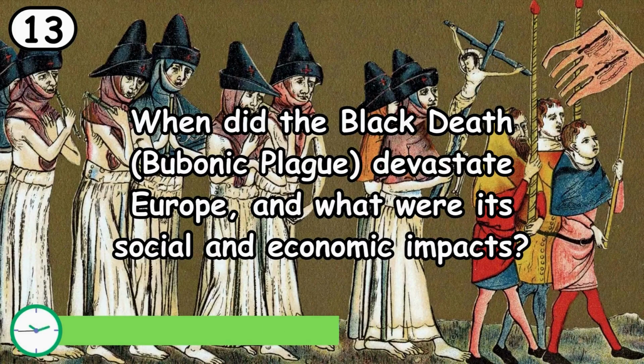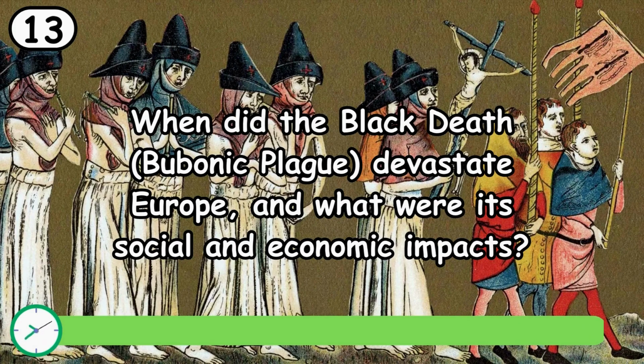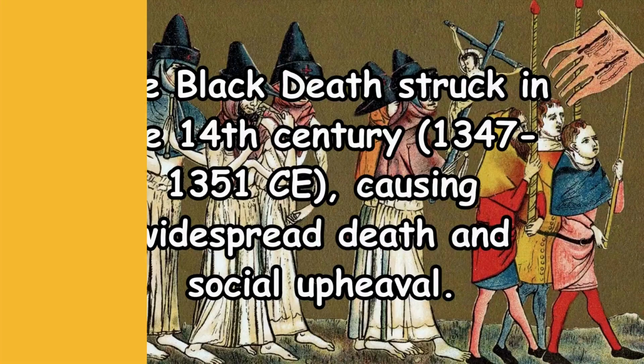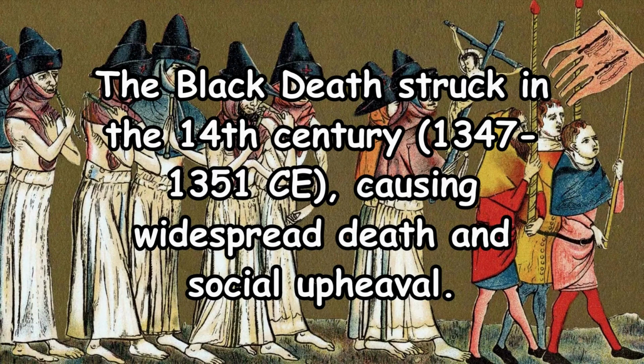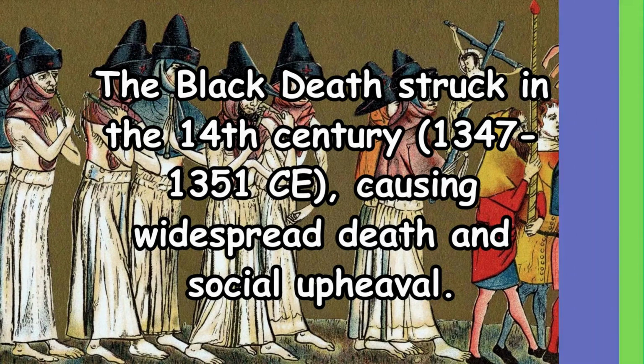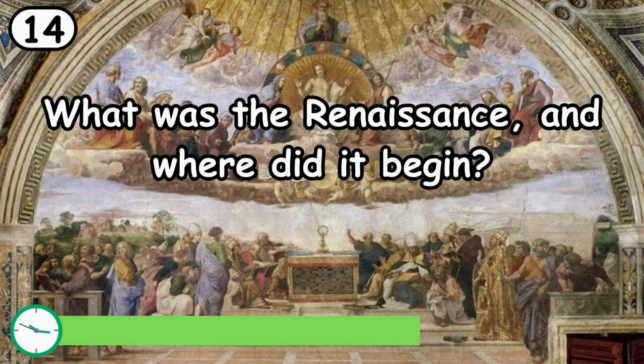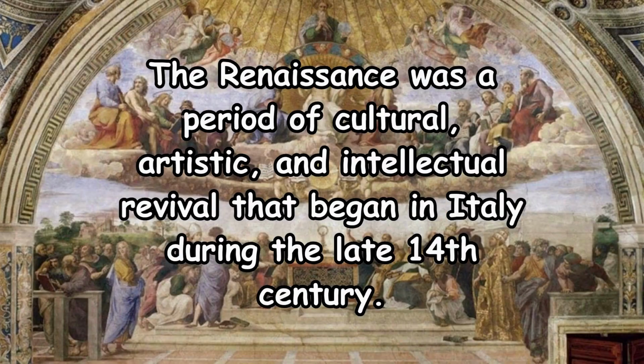When did the Black Death, bubonic plague, devastate Europe, and what were its social and economic impacts? The Black Death struck in the 14th century, 1347-1351 CE, causing widespread death and social upheaval. What was the Renaissance, and where did it begin? The Renaissance was a period of cultural, artistic, and intellectual revival that began in Italy during the late 14th century.